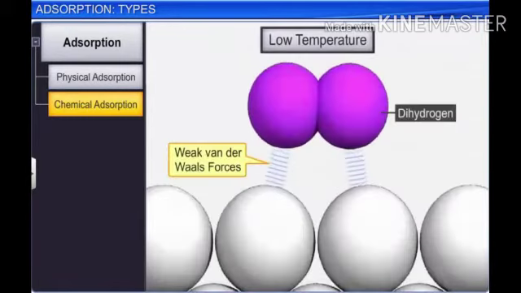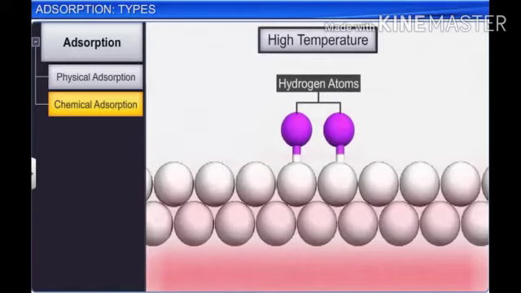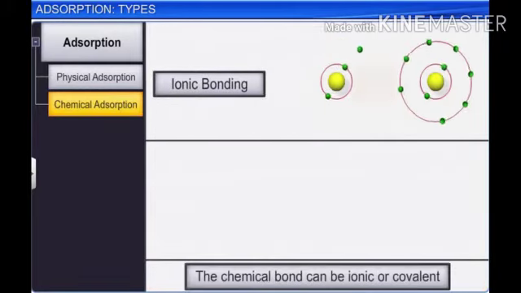In the example of dihydrogen and platinum, on increasing the temperature, the adsorbed dihydrogen molecules on the surface of platinum dissociate into hydrogen atoms. These hydrogen atoms are held strongly by the platinum surface through chemical bonds. Chemical bonds can be ionic or covalent in nature.